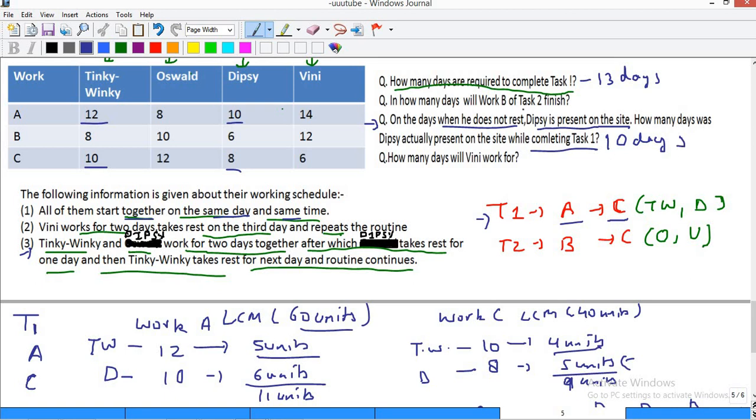Similarly you can find for task 2 as well. The same questions. I'm not solving the remaining 2 questions. I hope you have understood the approach, which is important. So I'll keep it till here. Thank you.